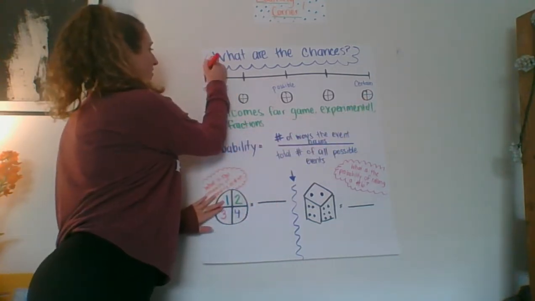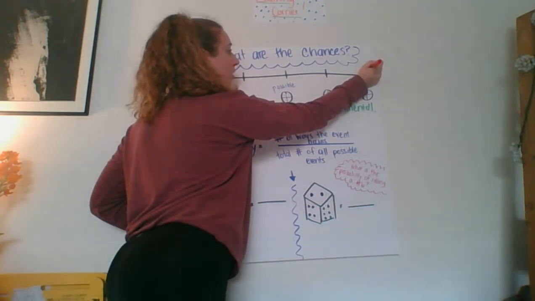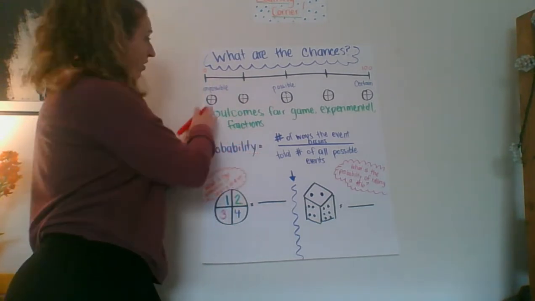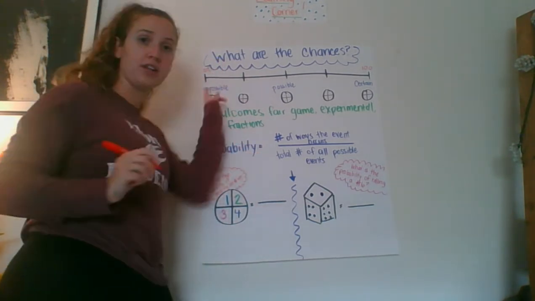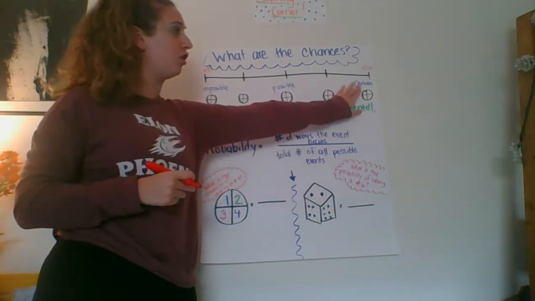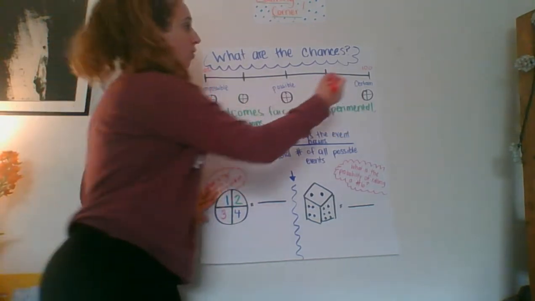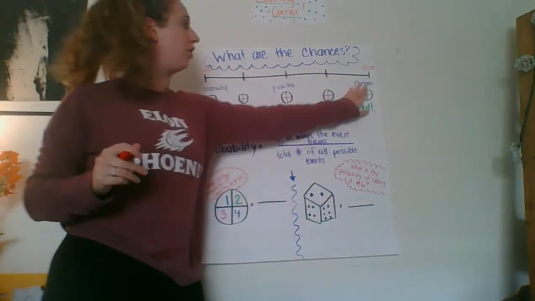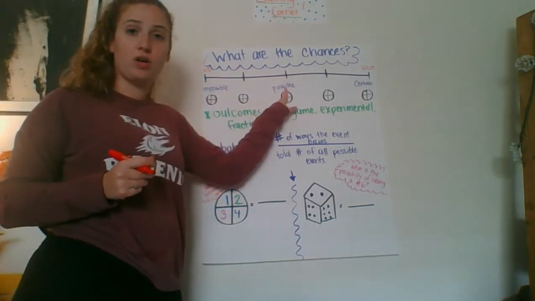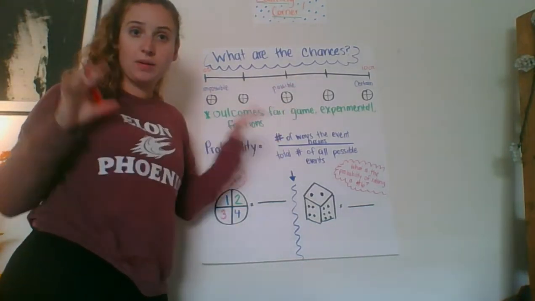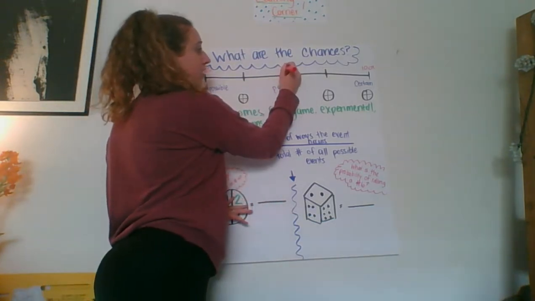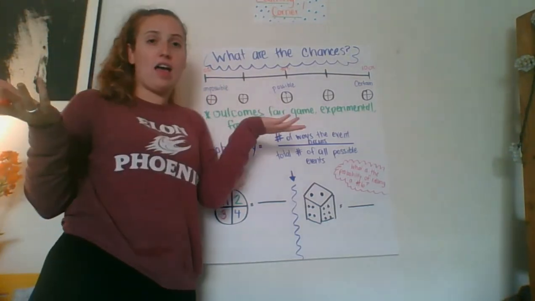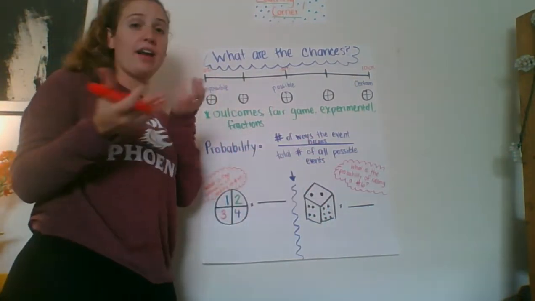So we can add 0 and 100. One way we can think about probability is in percents. If something's impossible, there's a 0% chance it will happen. If we're certain an event will happen, we're 100% sure. So 0 to 100%. Possible is right here in the middle. That's like a 50-50. So we can write 50%. And that's like, it could happen, it could not happen.